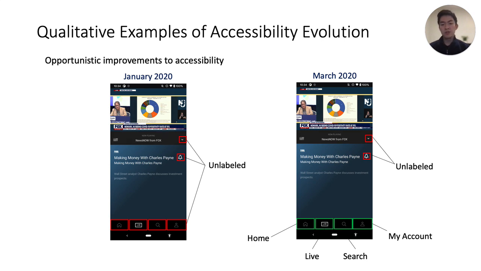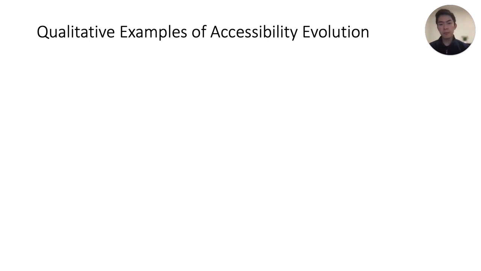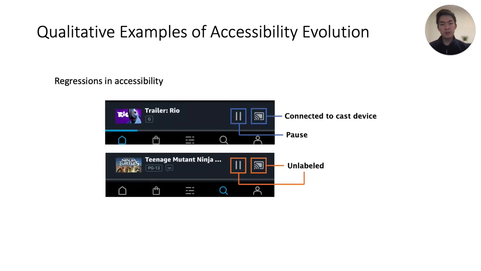This is indicative of a non-systematic or opportunistic accessibility repair, since reports generated by something like a semi-automated scan of the screen would have likely identified all inaccessible elements. However, improvements were not the only type of evolution in accessibility over time. This third example here shows how some apps also demonstrated regressions in accessibility. In the top image, the Amazon Prime Video app had 2 buttons properly labeled in 1 month, but in the bottom image, the same buttons were found unlabeled in the next month.